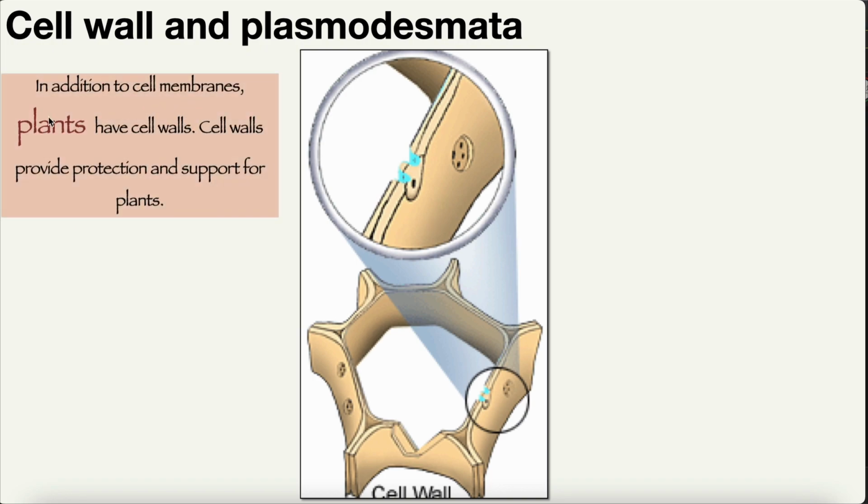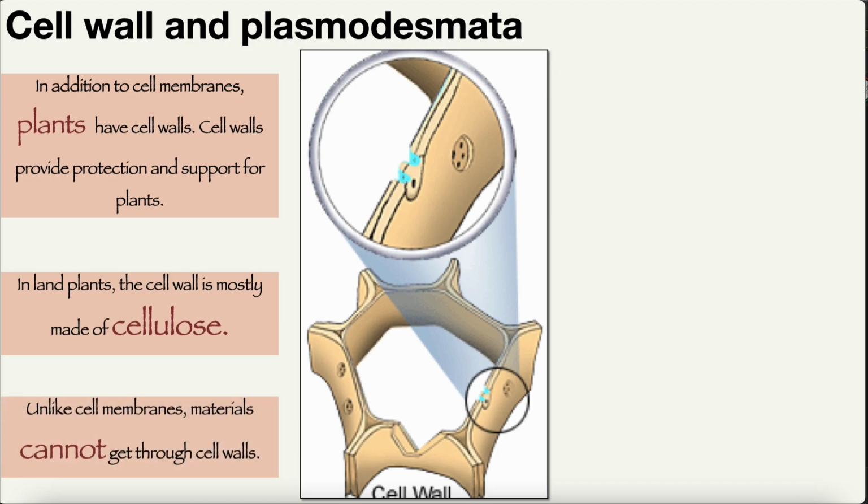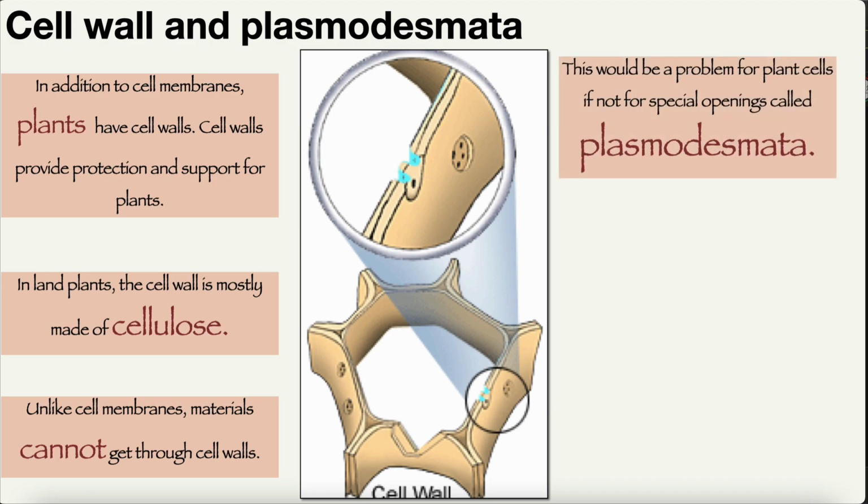In addition to the cell membrane, plants have a cell wall. Cell walls provide protection and support for the plants. In land plants, the cell wall is mostly made up of cellulose. Unlike cell membranes, materials cannot get through cell walls. This would be a problem for plant cells if not for the special openings called plasmodesmata. Yes, there has to be some movement between the cells. But the cell wall does not allow any materials to get through. So that's where these small openings called plasmodesmata help in the exchange of materials in and out of the cell.